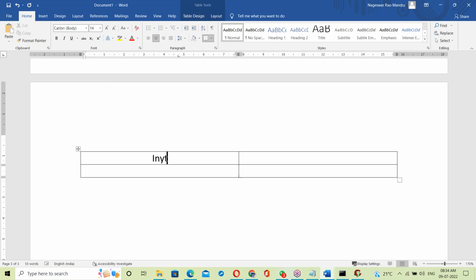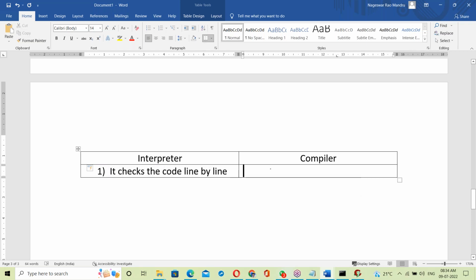Interpreter versus compiler. The interpreter checks the code line by line.